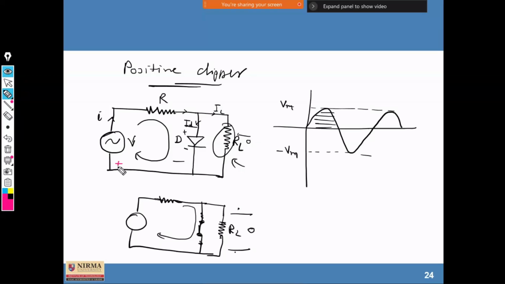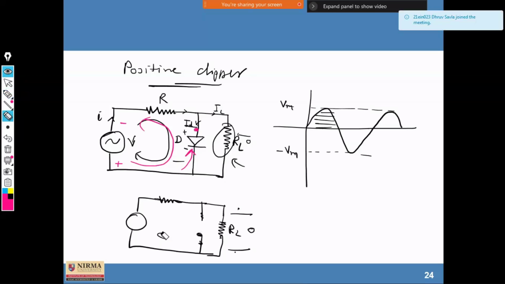This terminal will become positive and this one negative, and the current will flow in this direction. In this case the diode is in reverse bias and acts as an open circuit. So whatever the voltage of the source, the same voltage will be across the load also.